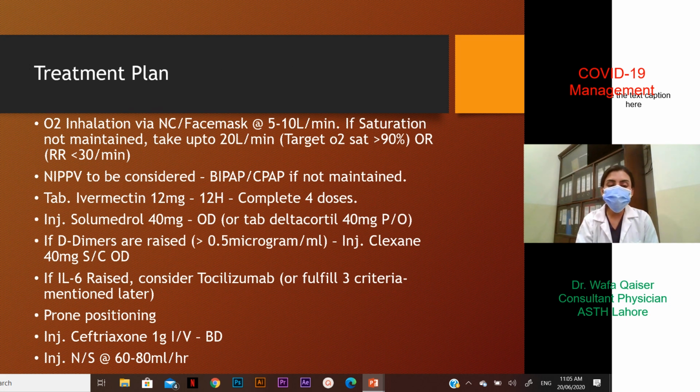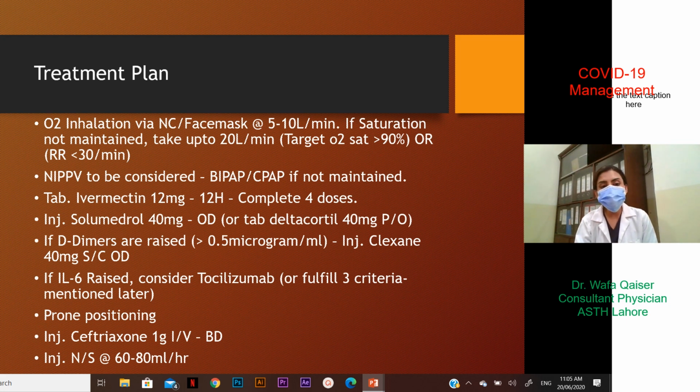Treatment plan obviously would include, first of all, oxygen inhalation via nasal cannula or face mask at 5 to 10 liters per minute. If saturation is not maintained, we can take up oxygen inhalation to 20 liters per minute. However, our respiratory rate should be kept down to less than 30 per minute and our target oxygen saturation is more than 90%. If the work of breathing is increasing, or the respiratory rate is increasing, that may not be a good sign and it should be taken as respiratory failure.